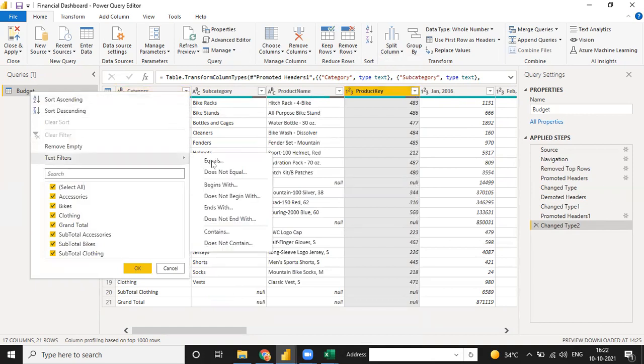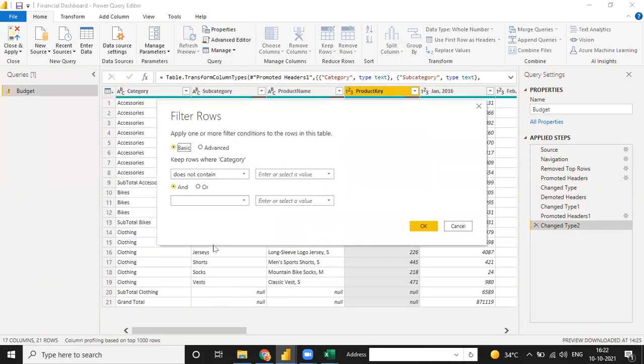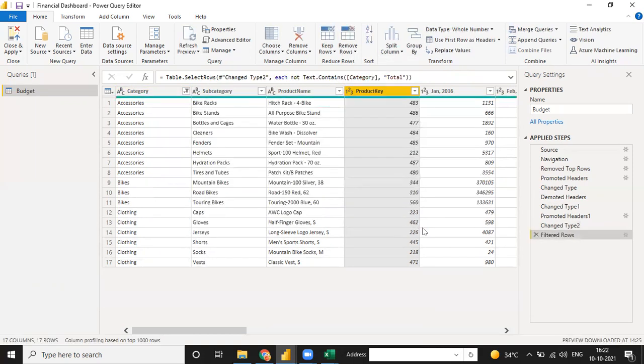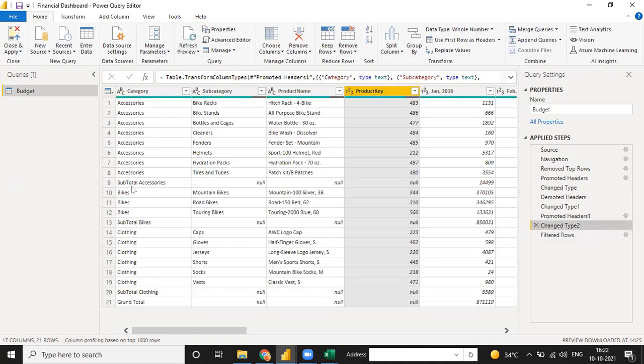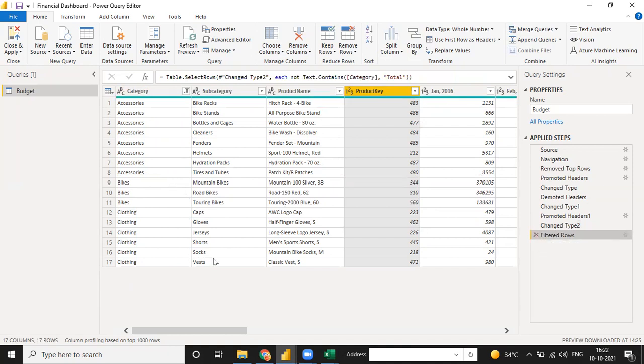If you go to text filter, there are options 1, 2, 3, 4, 5, 6, 7, 8. Right now we are going to use "does not contain". Does not contain, and you can write it as total and just click on OK. Your null value is removed because your total part is out of the column. When you go back to this kind of column, you see the total first, second, third, and fourth. I just write the common name total, then when I go to the next row, it is removed. All the null values will be removed, means the total column will be removed.